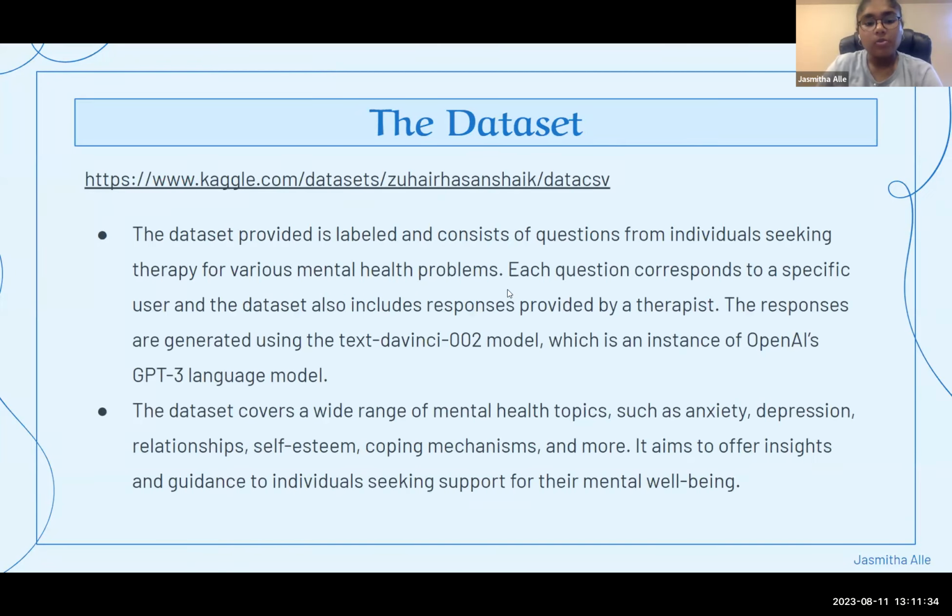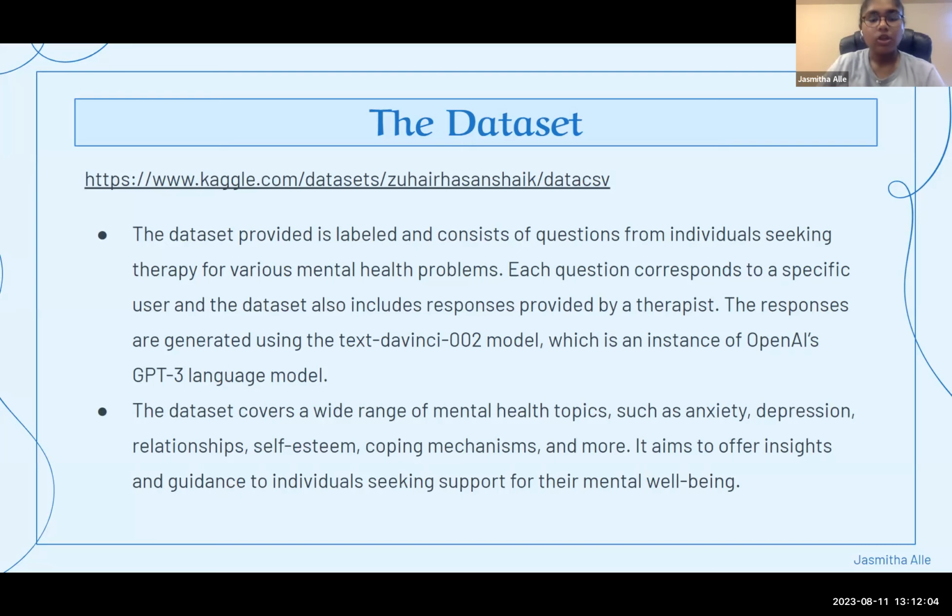So we used a labeled data set with questions from individuals seeking therapy. And questions covered diverse mental health concerns like anxiety, depression, relationships, self-esteem, coping mechanisms, and more. Each question corresponds to a specific user, and therapist responses are included. Therapist responses were generated using the text-davinci-002 model, a variant of OpenAI's GPT-3. The dataset was designed to provide insights and guidance for people seeking mental health support.